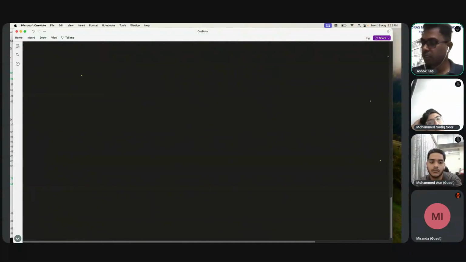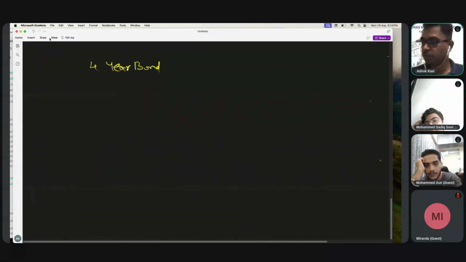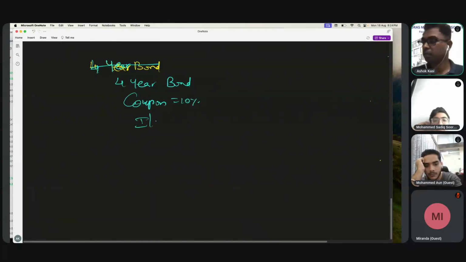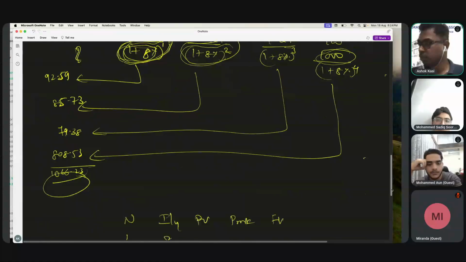Suppose there is another bond. This time I'll probably do the shortcut. A 4-year bond, very similar to the previous one. Coupon is 10 percentage, and this time let's say IY is 12 percentage. Last time it was 8 percentage, now it is 12.